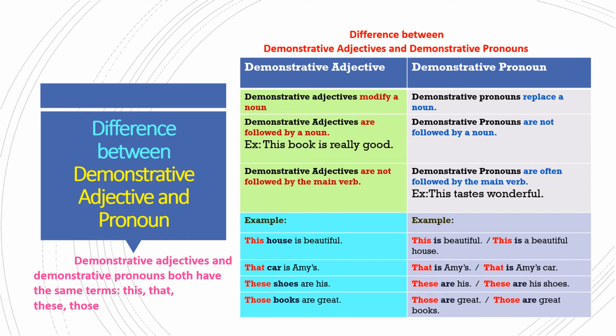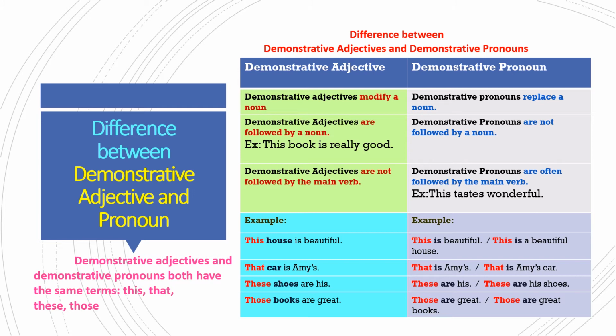Shoes are the nouns. So these is followed by a noun. So it is a demonstrative adjective. "Those books are great." Books are the nouns. So those is followed by a noun. So these all four examples indicate that as this, that, these, those are followed by nouns, they come under